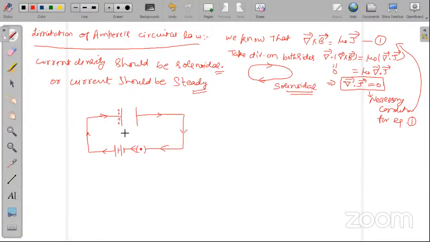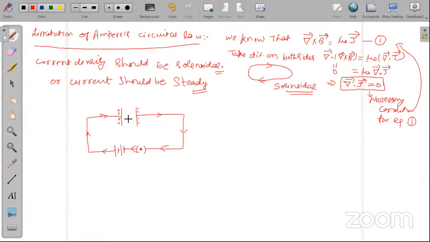Because the positive terminal of the battery is supplying positive charge, and the negative terminal of the battery is extracting electrons from the other plate of the capacitor. Sorry, I said it wrong. Actually the negative terminal of the battery is supplying electrons to this plate. As a result, the current will flow in this direction. The electrons are flowing in the anti-clockwise sense, but the current will be in this direction.